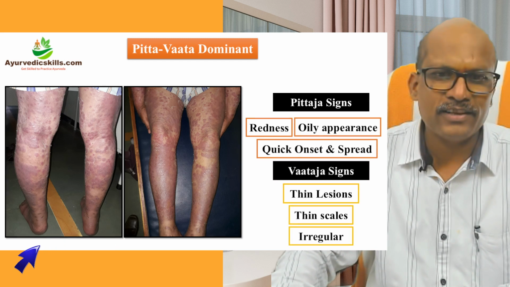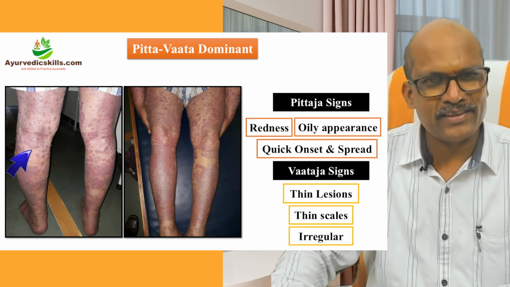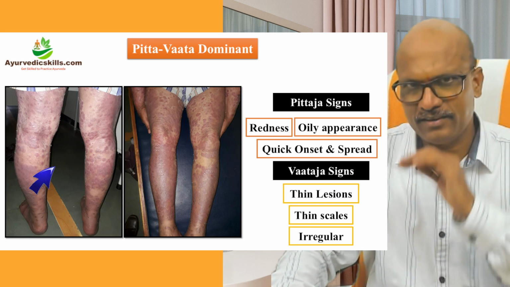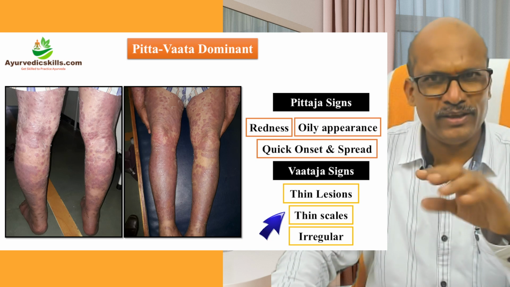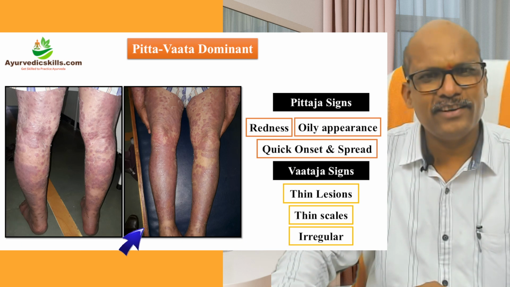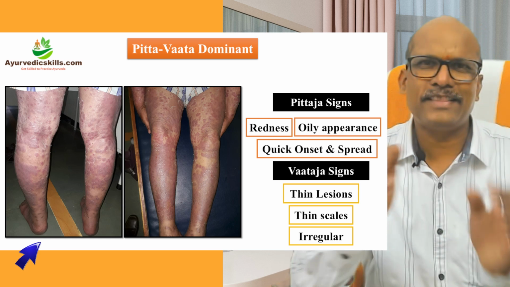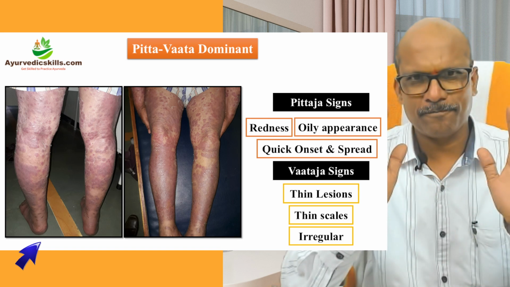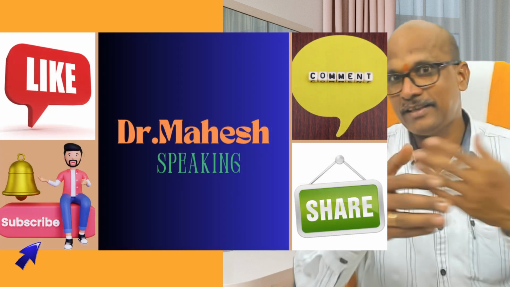What are the Vaataja lakshanas? Thin lesions, Tanuni, that is nearly macular lesions. Very thin. Thin scales, Tanu Udrutta Bahistanuni. And irregularly spreading. You can see it has acquired the whole body. There is no pattern, no rules, nothing. It's not following anything. Abnormally, it is spreading irregularly. So that is why we need to understand them. By seeing them, we can understand.